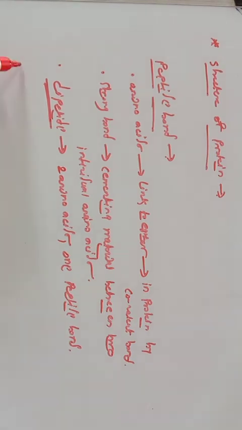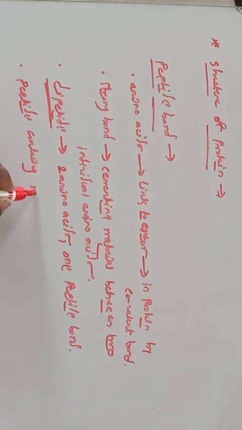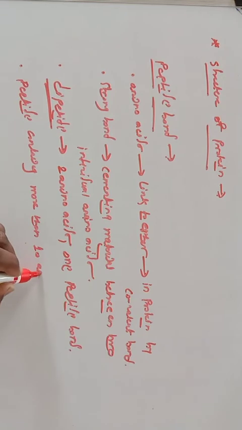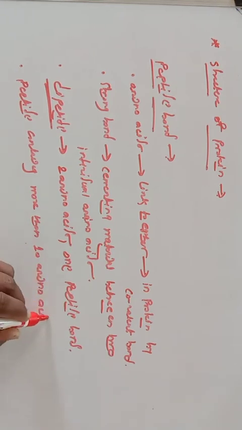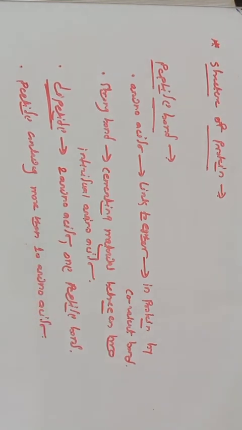Again, the important point is that a peptide containing more than 10 amino acids is referred to as a polypeptide.